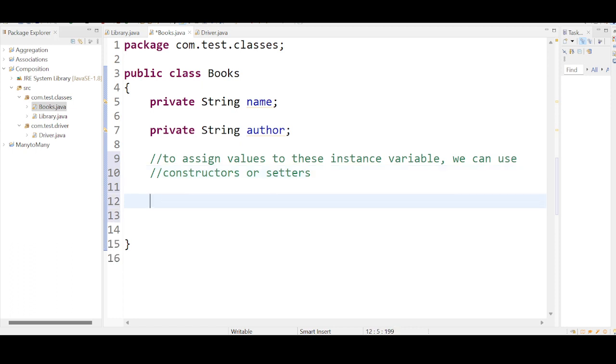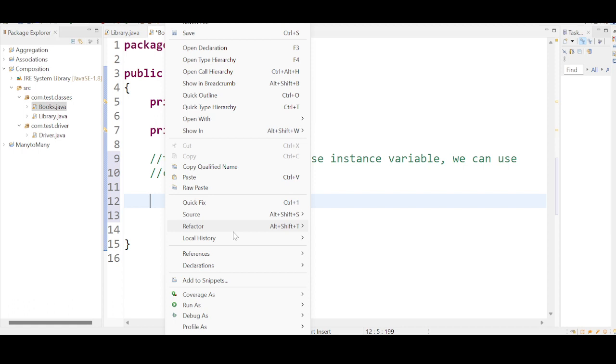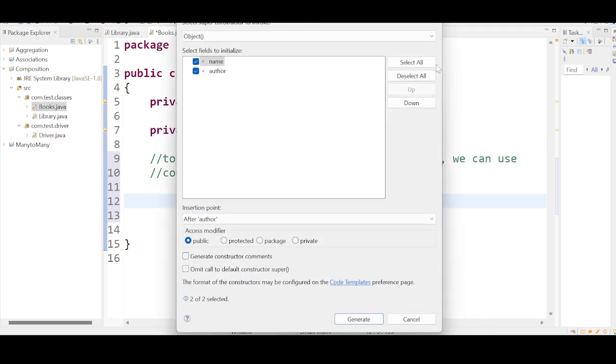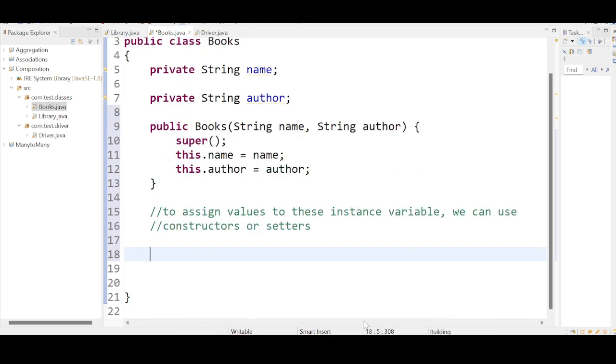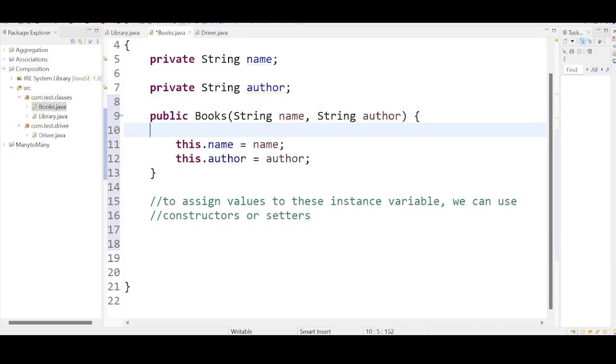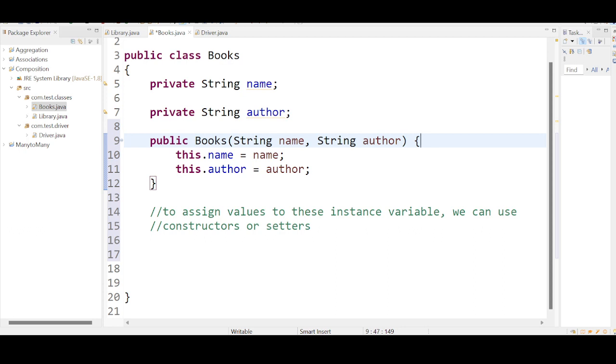So let us generate the constructors. Right click here, go to Source, and there you will see the option Generate Constructor using Fields. Select all, click on Generate. The constructor will be created. A constructor has been created successfully.